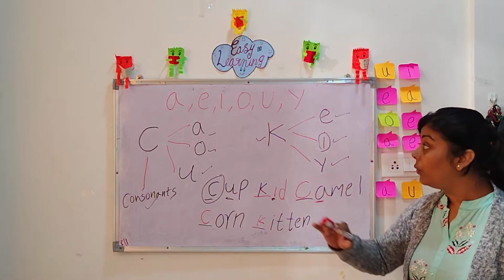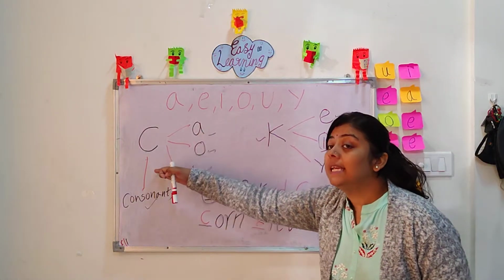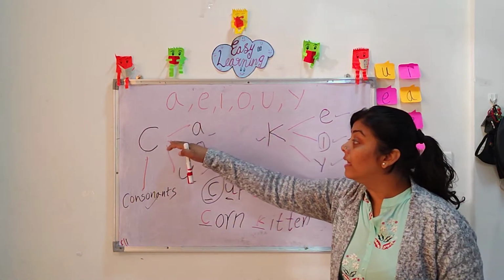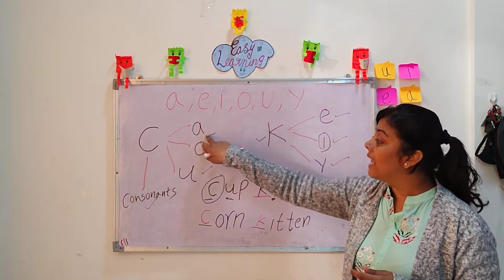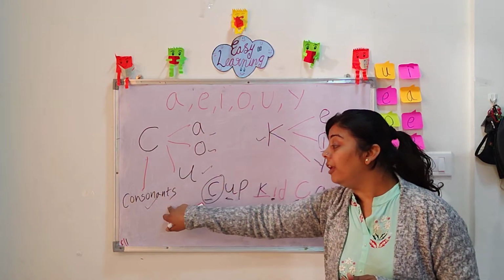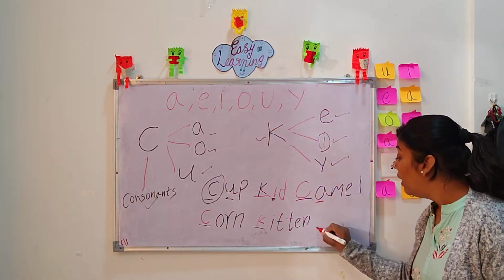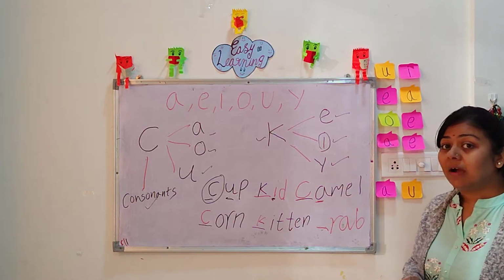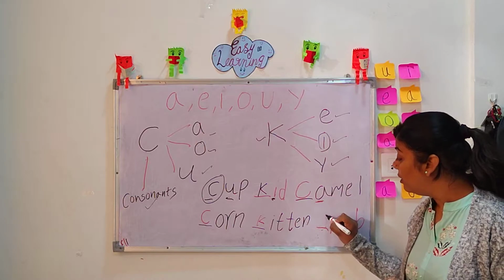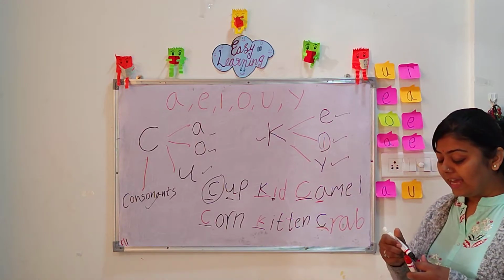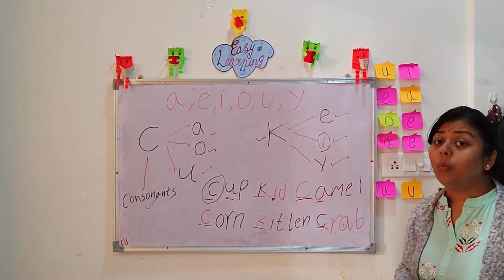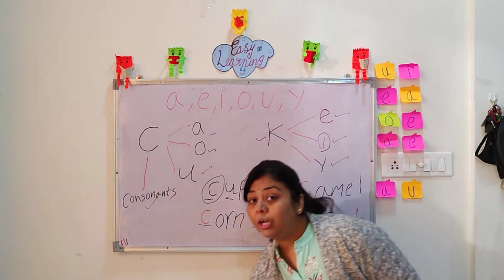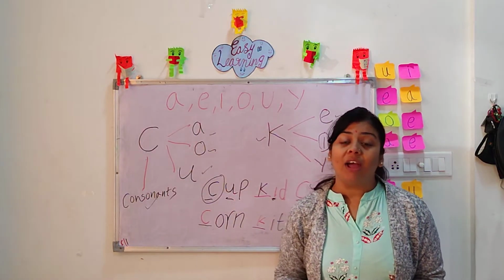This is how you can differentiate between C and K. If the sound after the K is A, O, U or any consonant sound, like crab, the R sound is there after K, so we are going to use C there. That's how you can learn it very easily. I have one more trick for you so that you can learn it very easily.